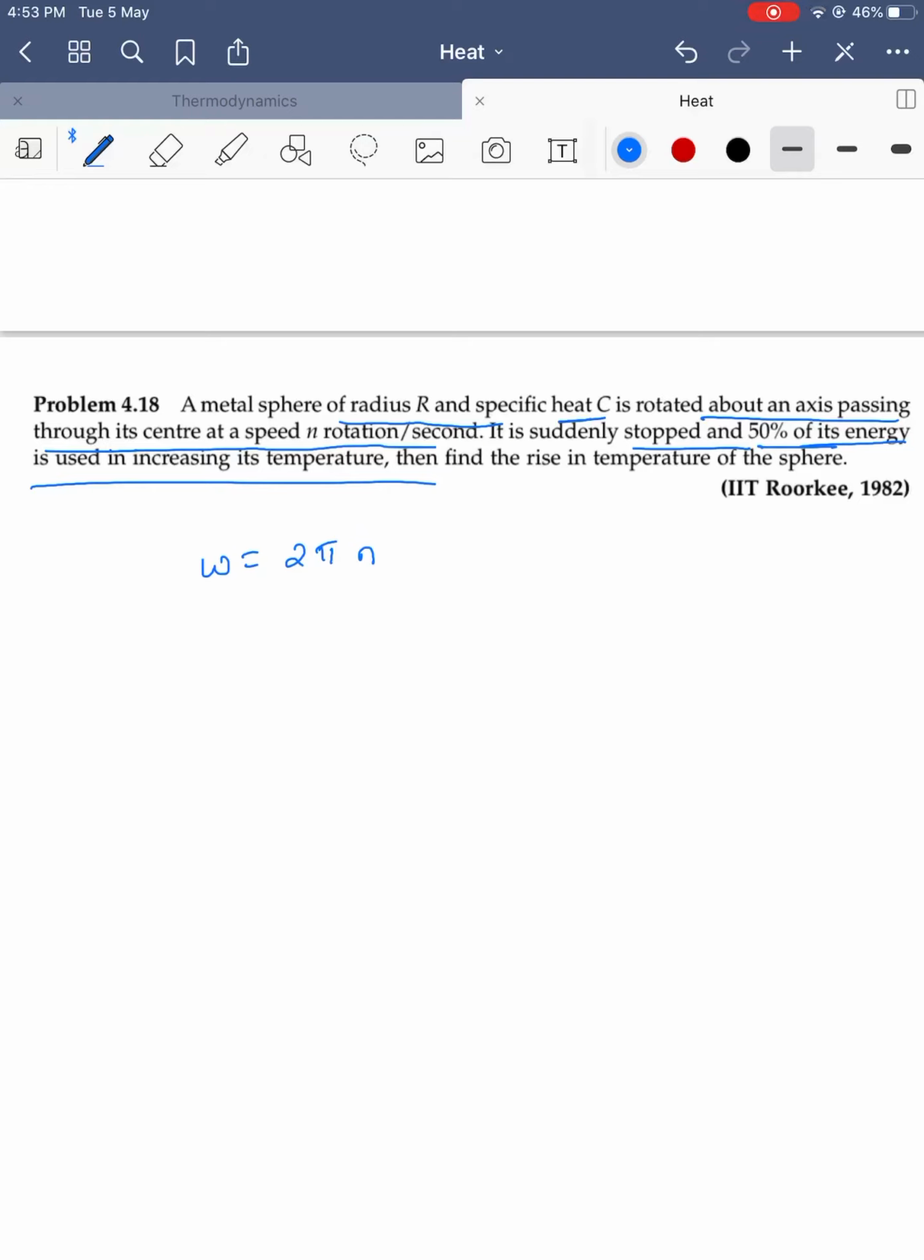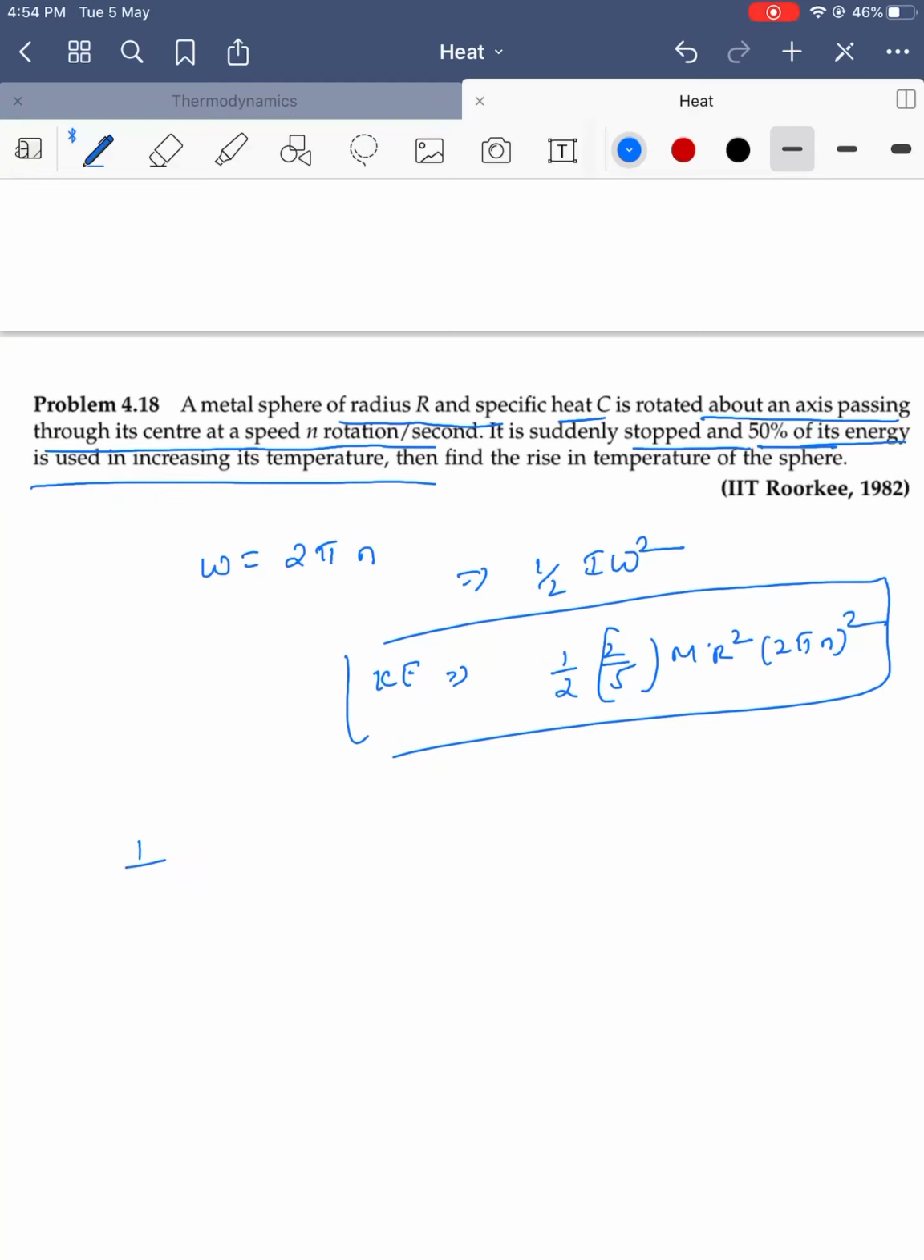Here the kinetic energy in rotational motion is equal to half I omega square. So what is the sphere's I? 2 by 5 m r square. Half into 2 by 5 m r square, omega is equal to 2 pi n whole square. So this is the kinetic energy. In this, how much energy is going? Half. So 1 by 4 into 2 by 5 m r square, 4 pi square n square, is equal to half I omega square.